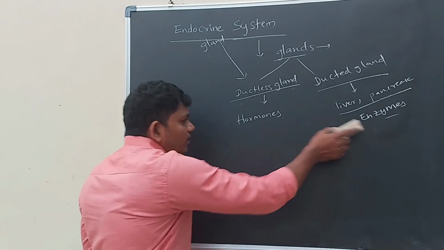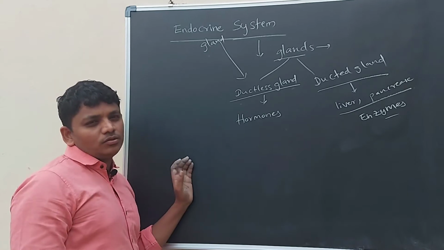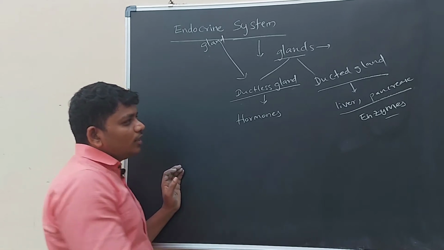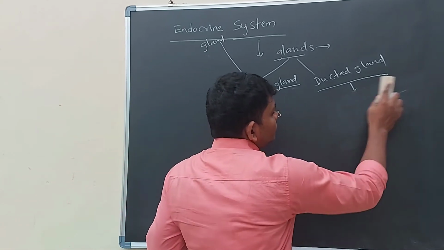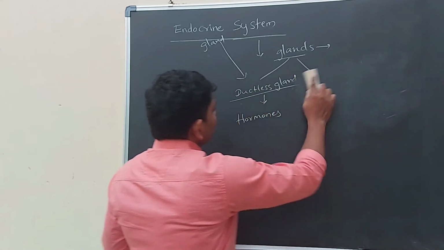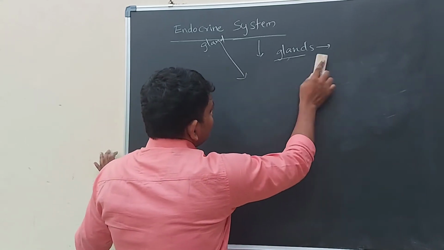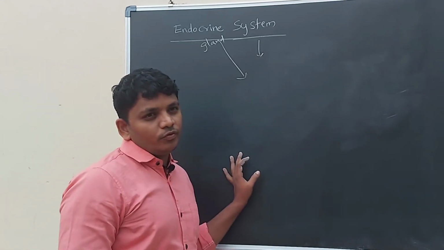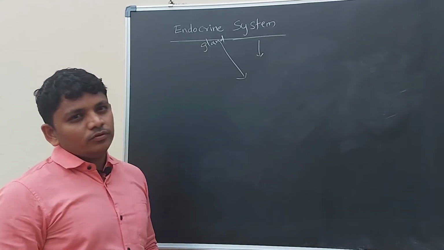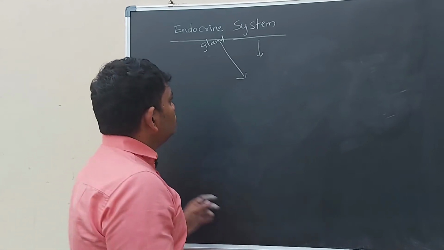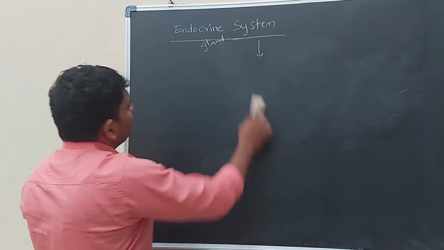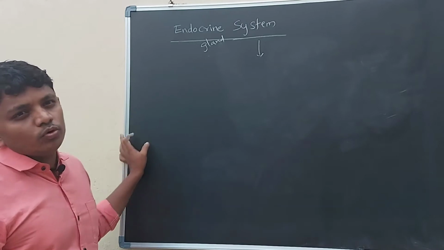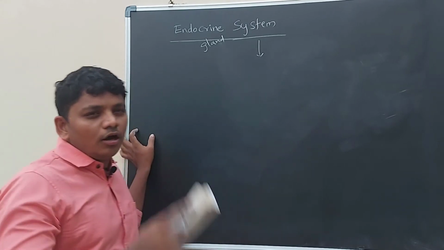Enzymes and hormones both belong to chemicals. So the chemicals coming from the ducted glands and ductless glands do coordination between one and another. Endocrine glands are releasing hormones.